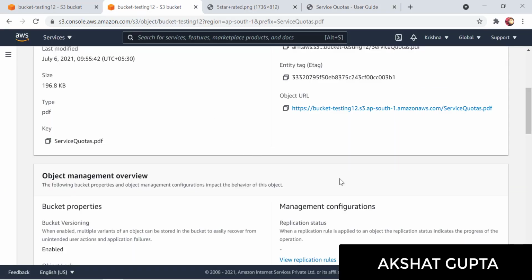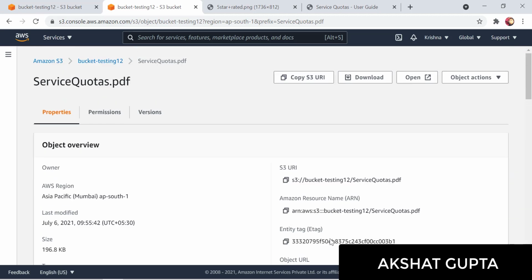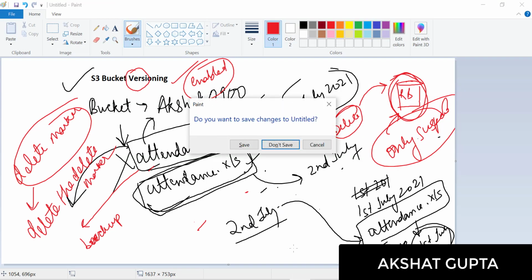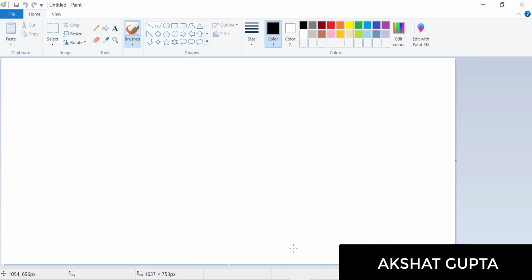So this is how you can enable versioning and some of the benefits of enabling versioning. Versioning is very important from your exam point of view, when you're going for certification, and in real time when you're working with your databases. Versioning is very important. Okay guys, now we would be discussing the storage classes which are given by Amazon S3.